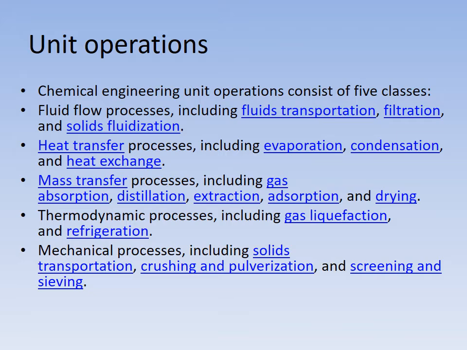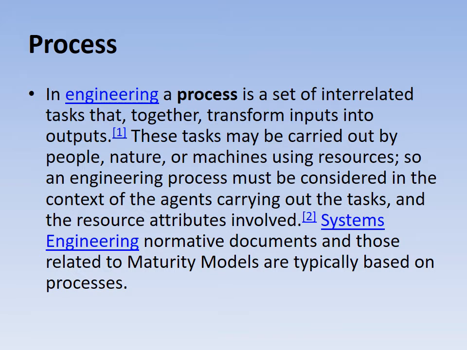The next one is process. So see here what a process is. A process is a set of interrelated tasks. These tasks may be carried out by people, nature, or machines using resources, for example system processing.